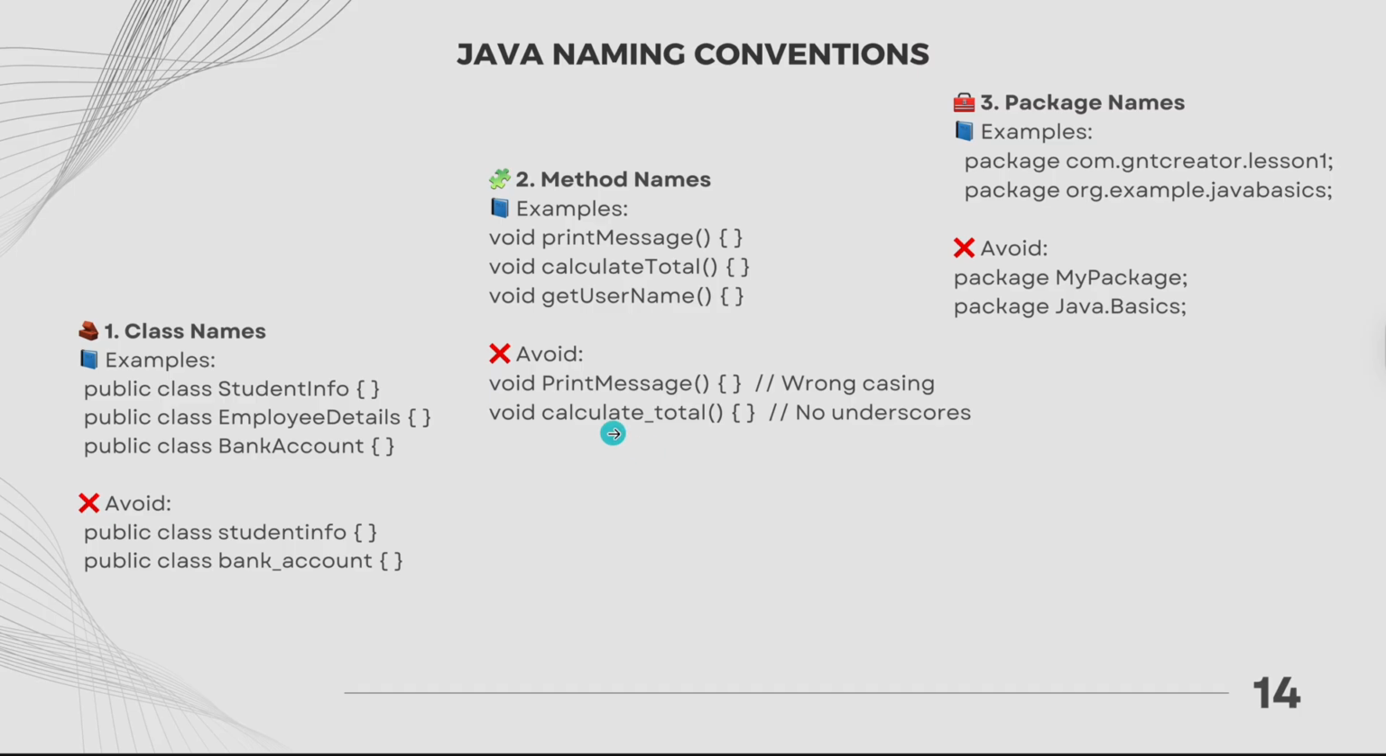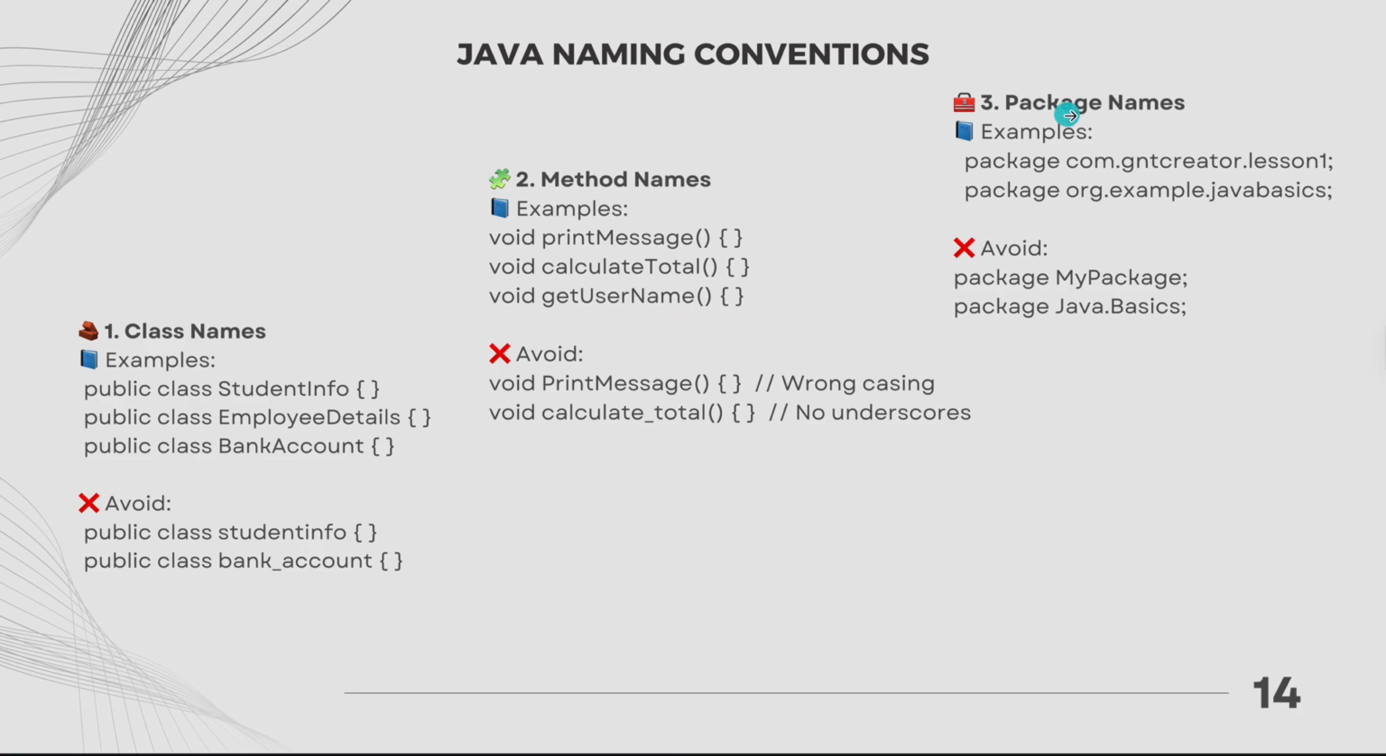And here are a couple examples we're trying to avoid. As you can see, PrintMessage, the wrong casing. The first word is uppercase. We need to follow this convention for class names, but not for method names. And underscores, right? We're trying not to separate two words with underscores in the method names as well.